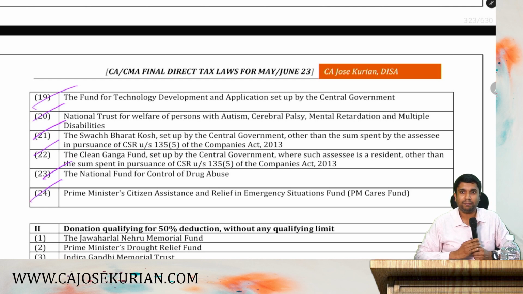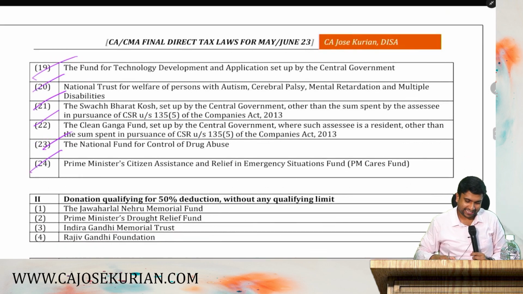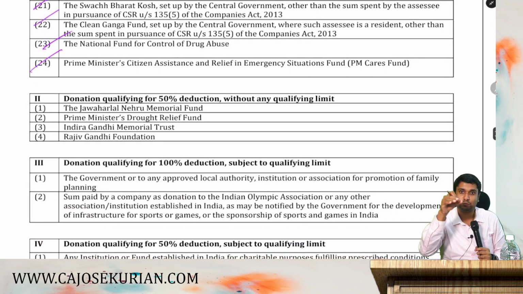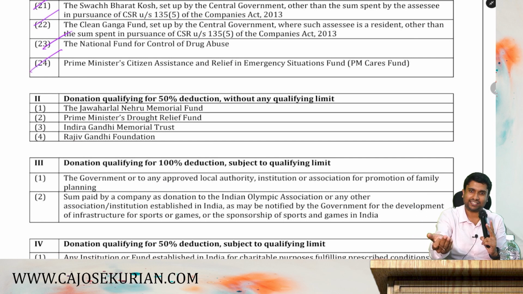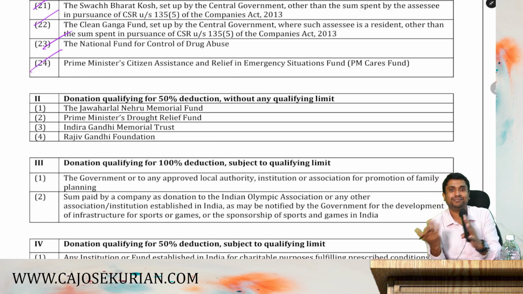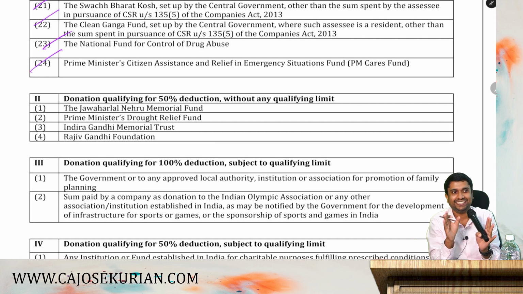But the problem is you have to remember all the 24 items, or there is one solution. What you can do is the other three categories are small. You can study all the other three categories and you can assume whatever else shall be subjected to full deduction without any ceiling limit. This is the tip that I want to tell you.